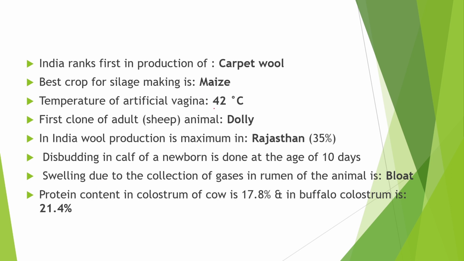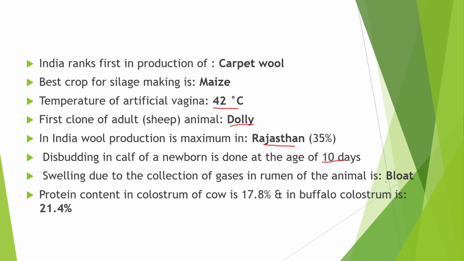Next point is the temperature of artificial vagina is 42 degrees centigrade. The first clone of adult animal is Dolly. Dolly was the first cloned mammal developed from the somatic cells. Now the next point is in India wool production is maximum in Rajasthan, around 35%. The budding in calf of a newborn is done at the age of 10 days. This budding is a practice where the horned buds are removed in calf. It is practiced at the age of 10 days.